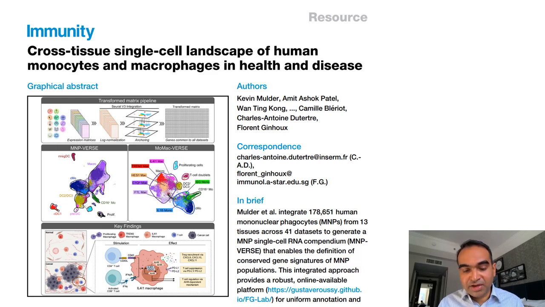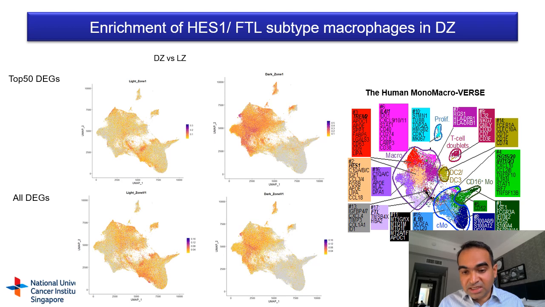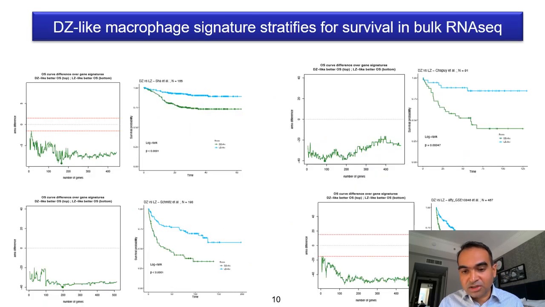To try to understand what these distinctions meant, we projected our findings onto publicly available and previously reported maps of the macrophage subsets that have been identified by single-cell approaches. And with this, we see that the dark zone macrophages appear to be that of a HES1 subtype macrophage. And we focus on these dark zone macrophages because we find the signature that defines these dark zone macrophages to be prognostically relevant in multiple large data sets of DLBCL at the bulk transcriptomic level.